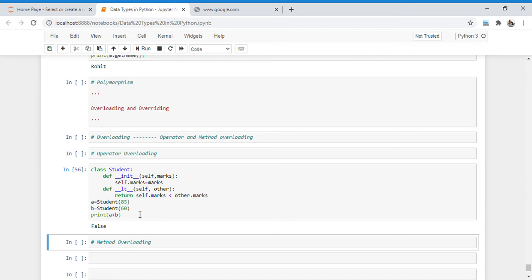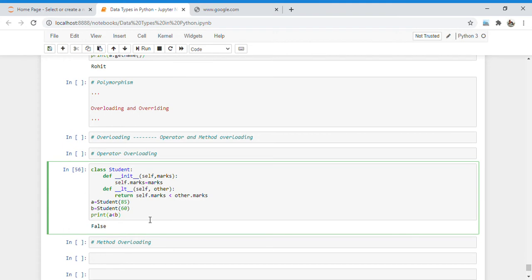So there are a lot of magical methods in Python. For greater than we have to use __gt__. There is also less than or equal to, that is __le__, greater than or equal to, __ge__, then __add__. If I want to print some string, then there is also the __str__ method, which is already in Python. So these are all different magical methods in Python, and all come in operator overloading. So this is all about operator overloading.